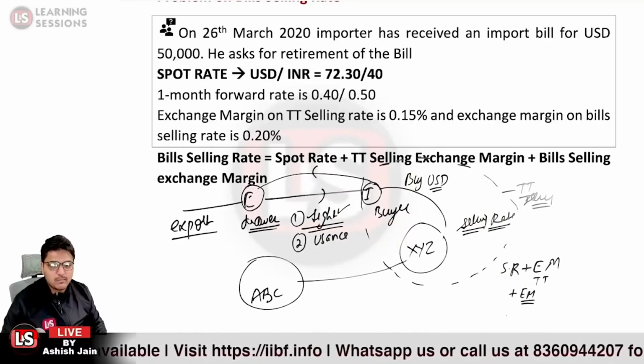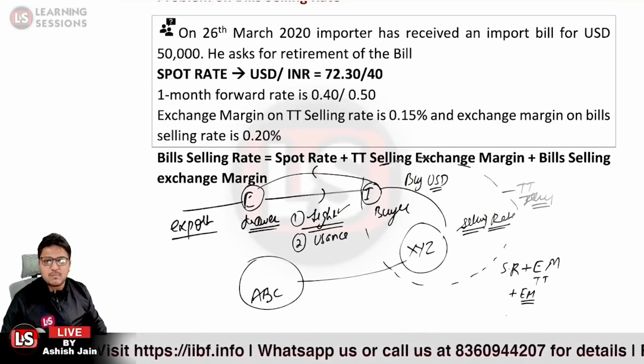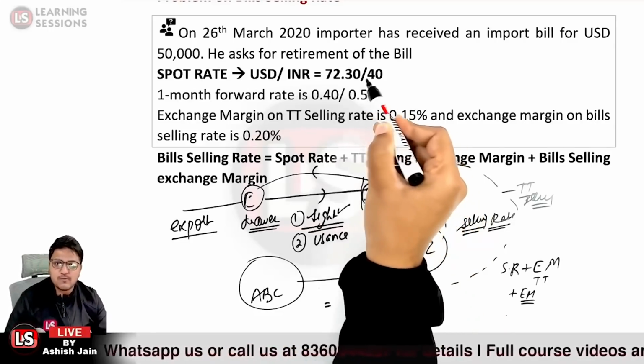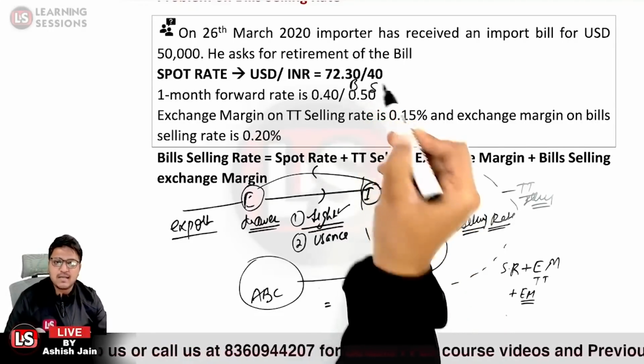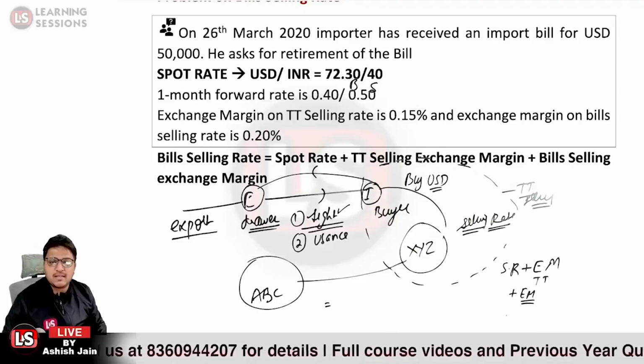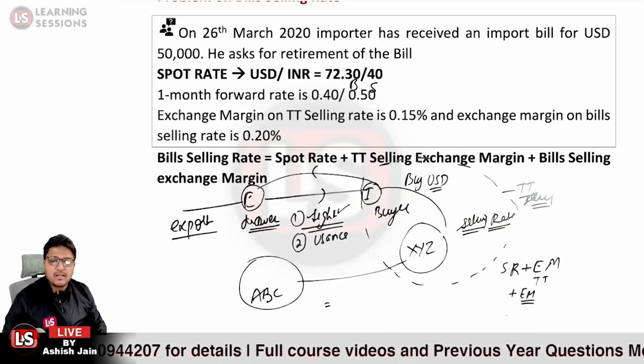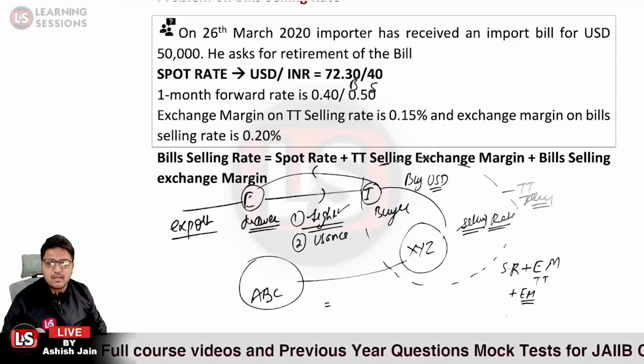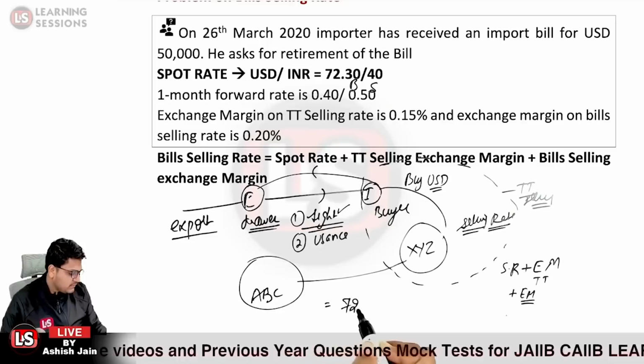Now what will be the answer over here? What will be the answer in this particular case? It is a spot rate. Now the spot rate is 72.30/40. This is a buying rate, this is a selling rate. This is the buying rate and this is the selling rate. And further, it is related to the bills selling rate. So we are concerned about 72.40.